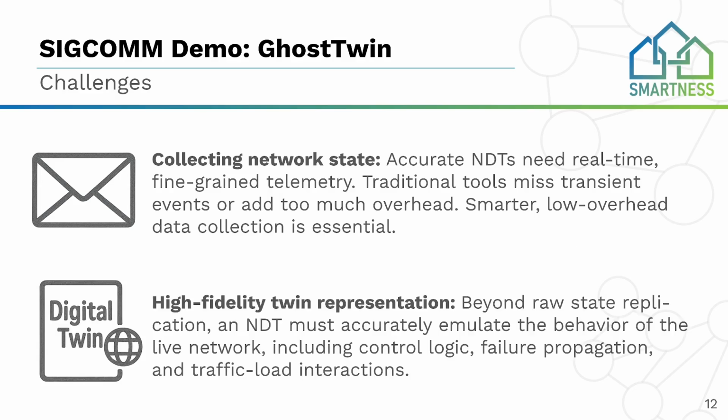Also, on the digital replica side, we need high fidelity twin representations that can really replicate the physical network topology behavior and accurately emulate the behavior of the live network. This also includes the control logic, the failure propagation, and the traffic load interactions.